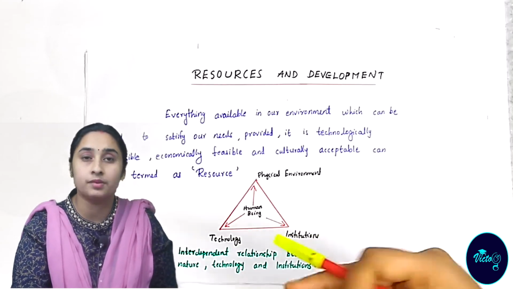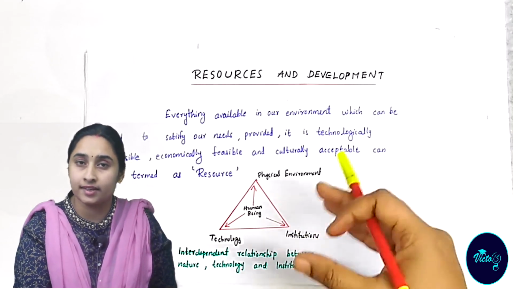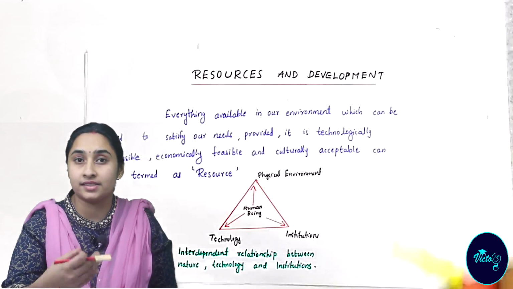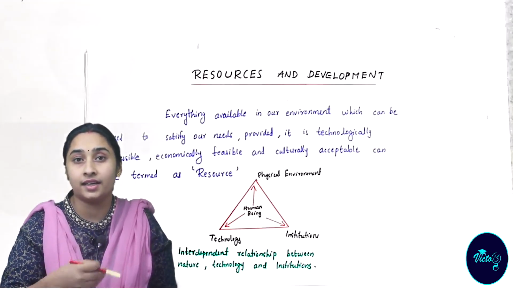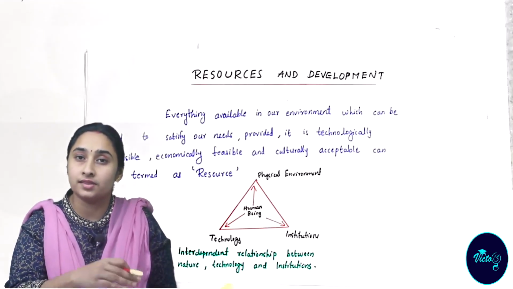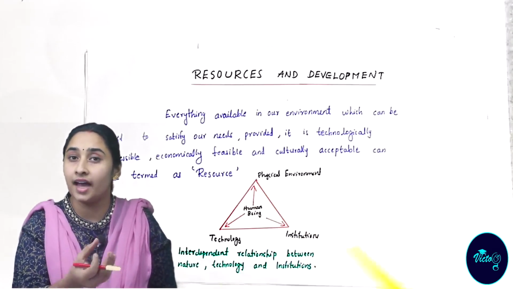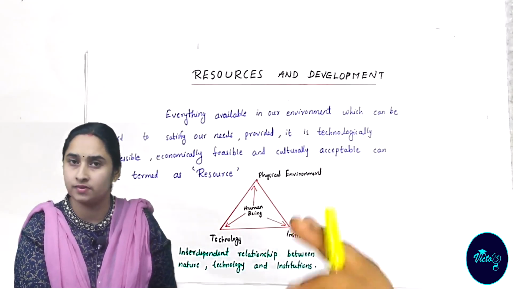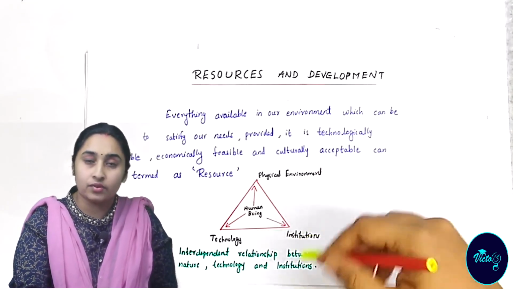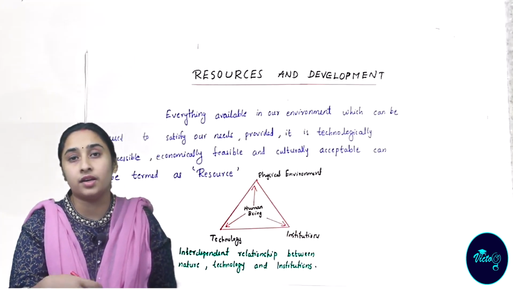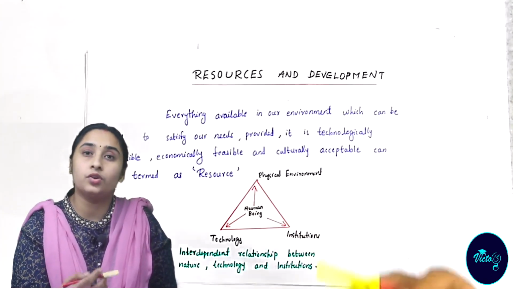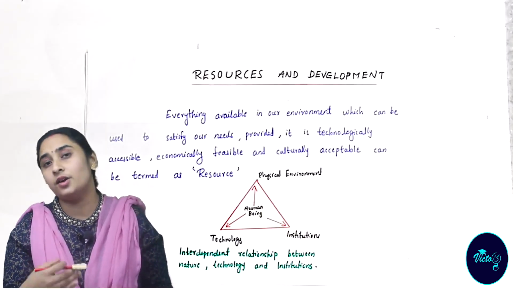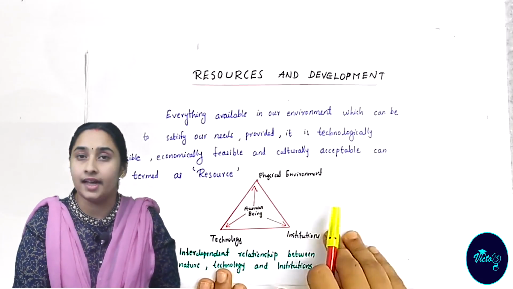Institution here means some production centers or industries. For example, one area is rich in iron ore. We are extracting iron ore from underground, and we are processing it in a processing unit, and we are extracting iron from the iron ore. So industries are needed for that. That is considered as an institution. It's an example. And from this iron we are producing more and more things. So human beings always interact with nature through their technology, and they are creating more and more resources. That is the diagram.